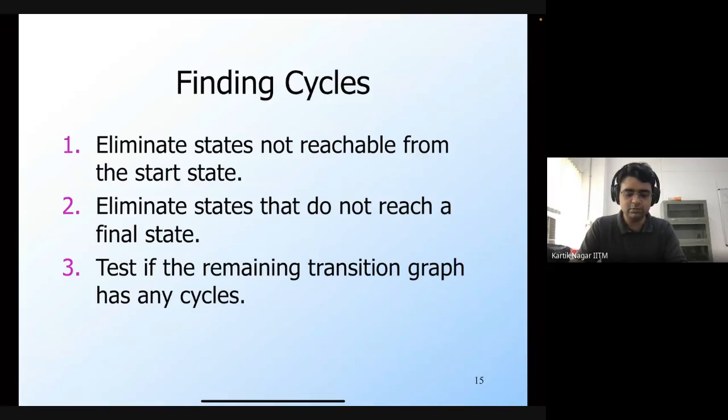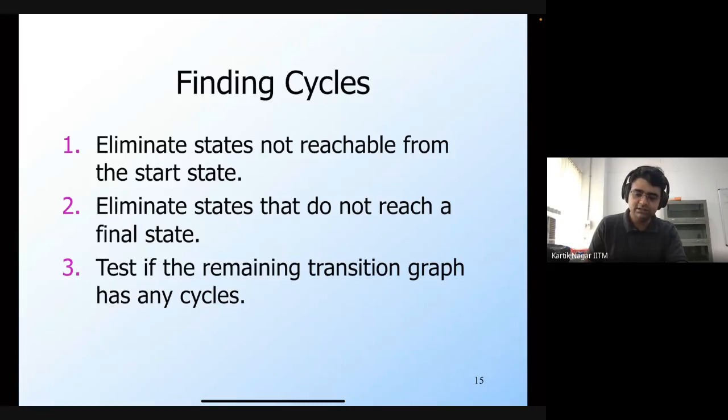And this procedure is much better in terms of time complexity than the previous procedure for deciding the infiniteness of a language. So why did we go through the previous procedure?